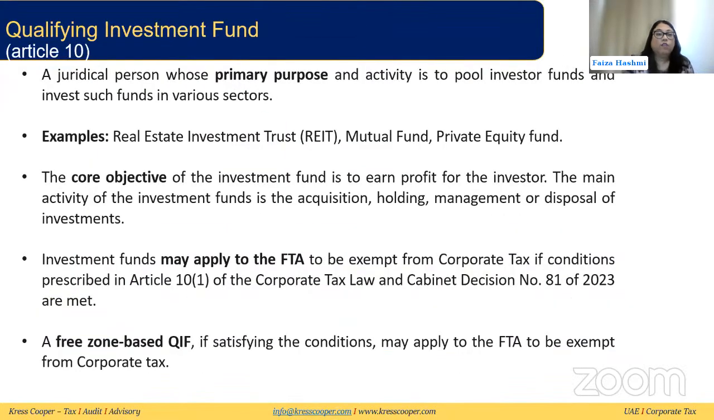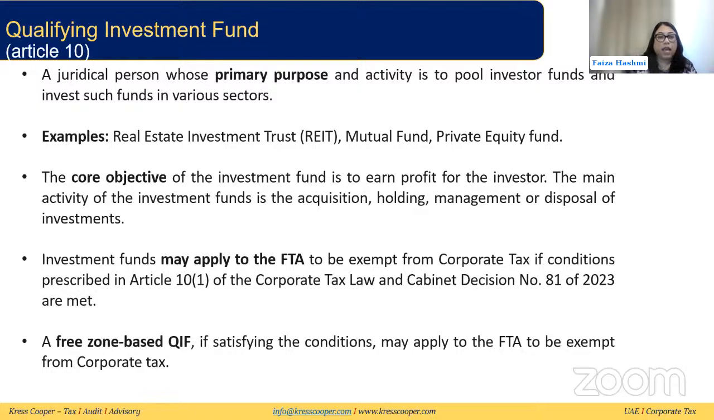The next category of the exempt person is qualifying investment fund. So what is a qualifying investment fund? A juridical person whose primary purpose and activity is to pool investor funds and invest such funds in various sectors. Examples of the qualifying investment fund are real estate investment trusts, which are called REITs, mutual funds, and private equity funds. So the core objective of the investment fund is to earn profit for the investor. The main activity of the investment fund is acquisition, holding, management, or disposal of the investments.